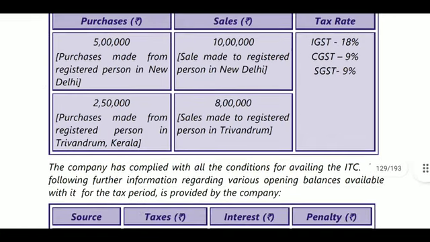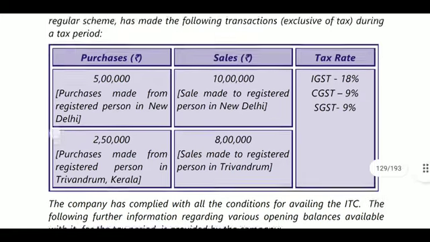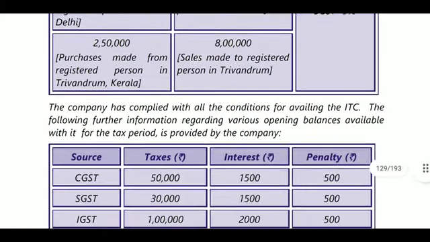Next, 2 lakh 50 is there. The 2 lakh 50 is related to CGST, SGST, because we are a Kerala person. 2 lakh 50 into 9%, it will be 22,500, 22,500, whatever the ITC amount was there.